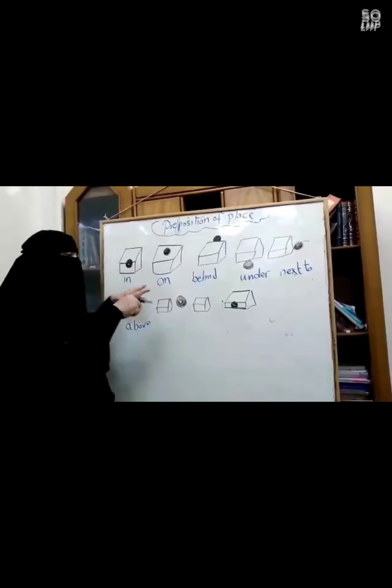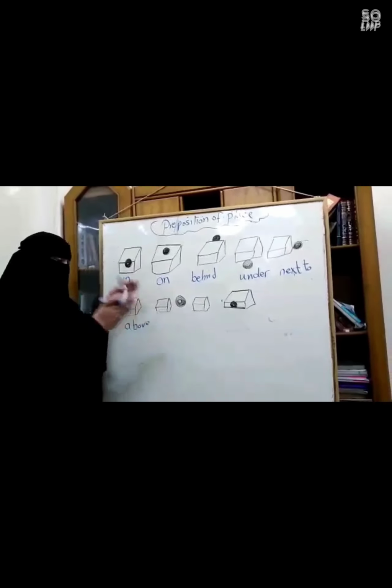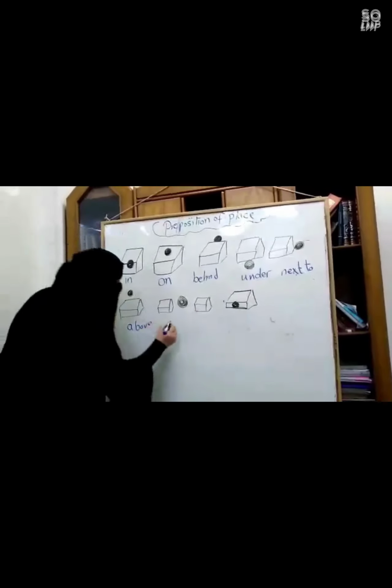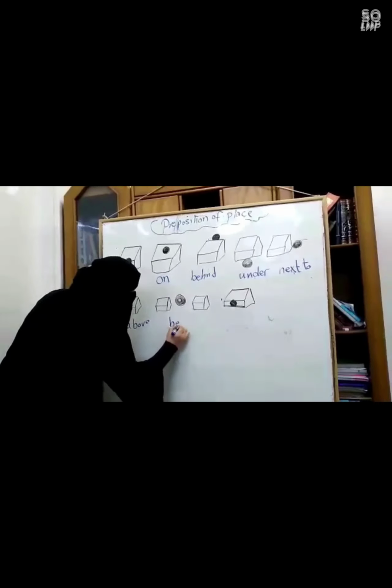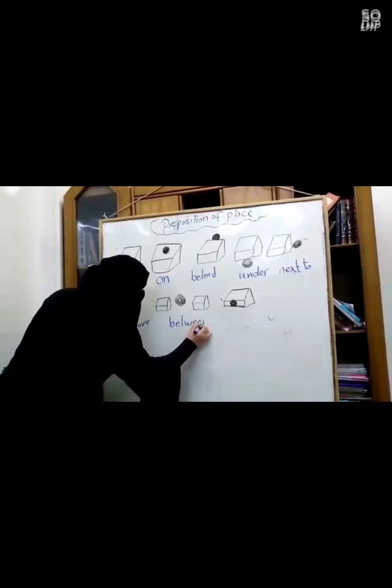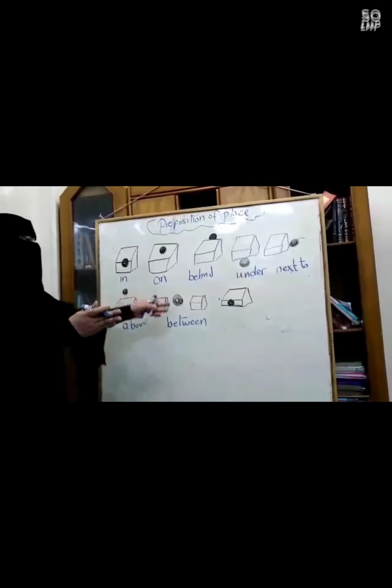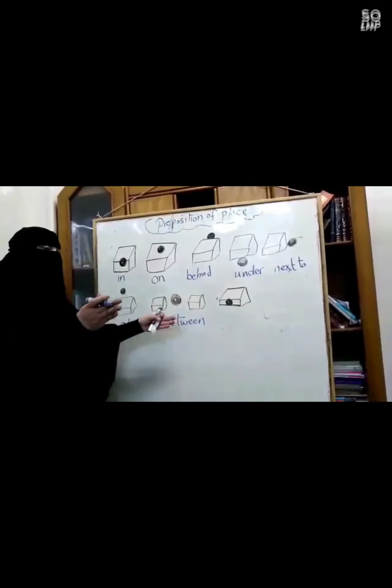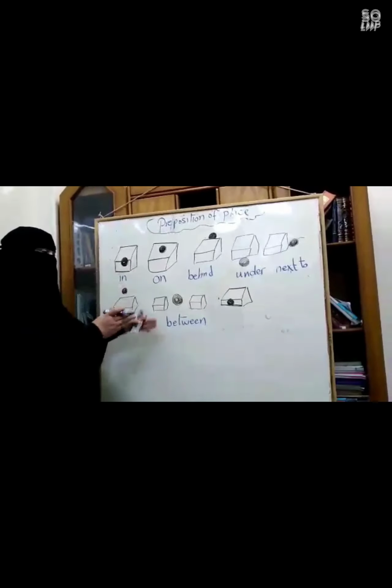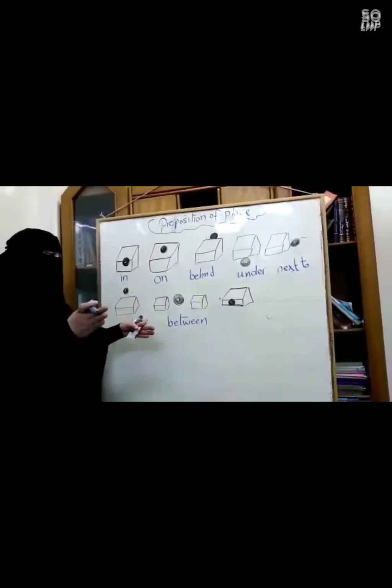What about this one? Where is the ball here? It's between. Yes, between the two boxes. Ahmed is between Sami and Ramzi.